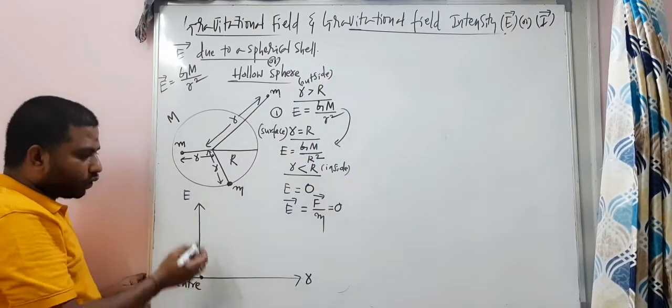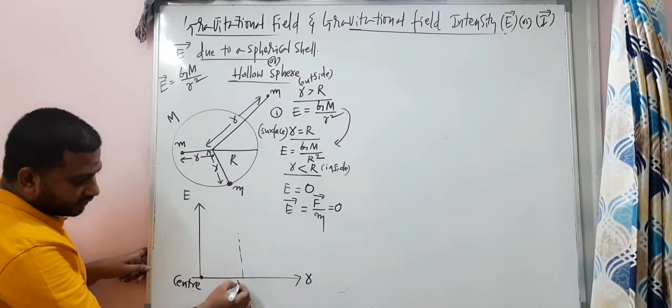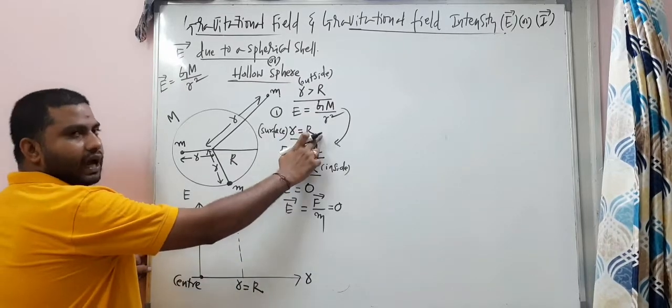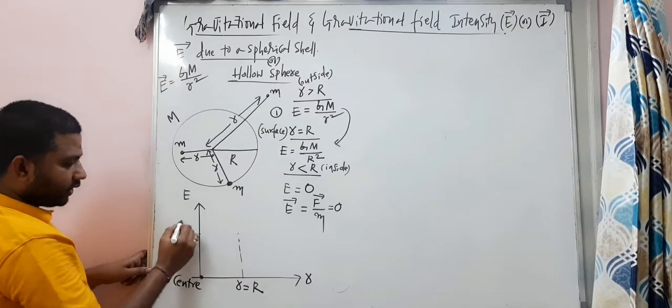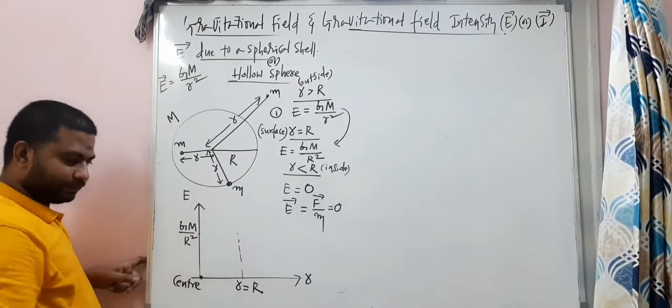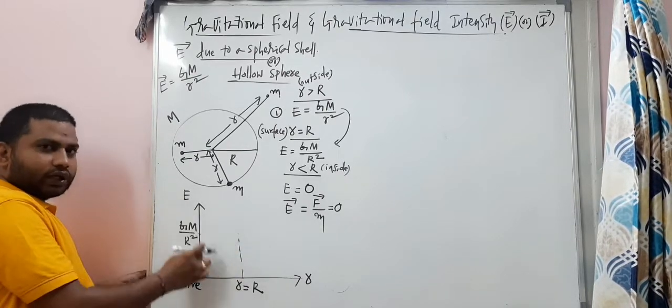We are talking about inside. Inside, E value is 0. No graph will be there. Till what point will no graph be there? Till the point your small r is equal to capital R. At this point you have got the value. What is that? G capital M by R square. Up to here E value is 0, no graph line.